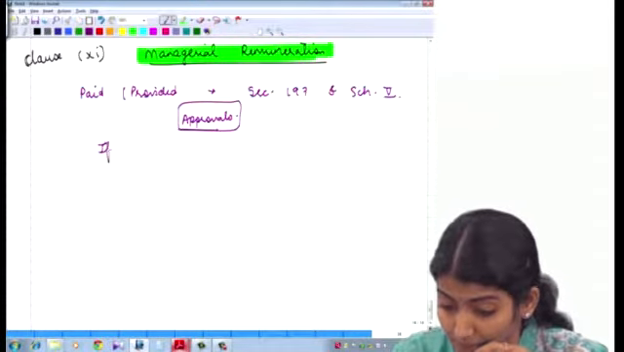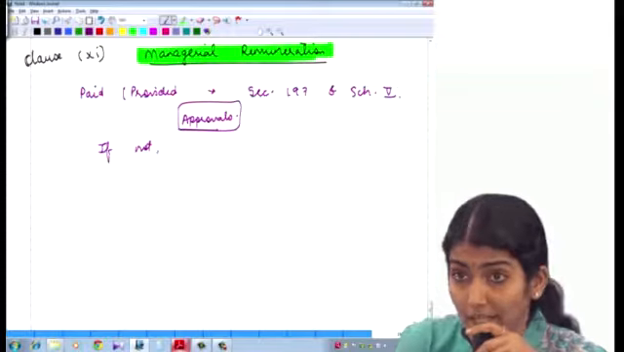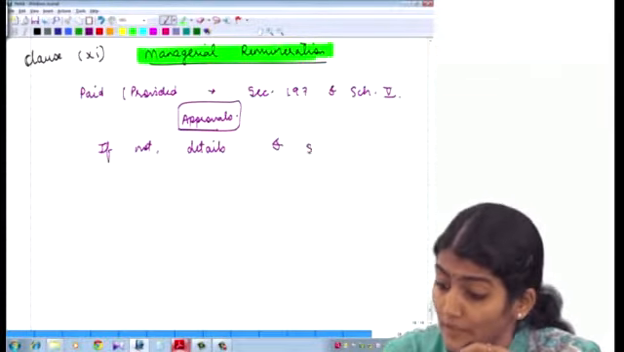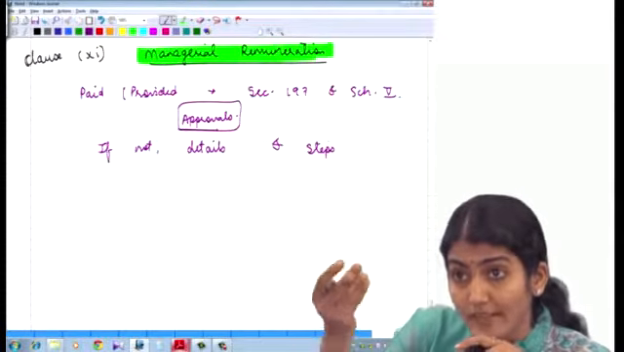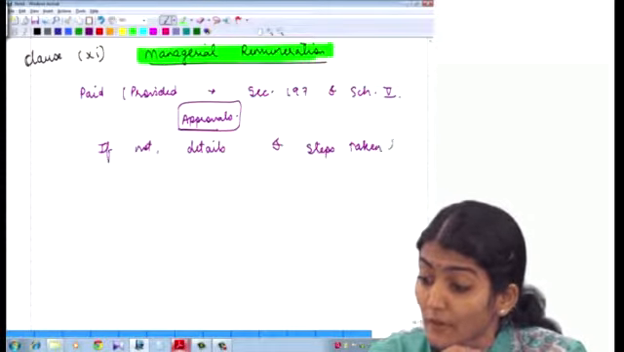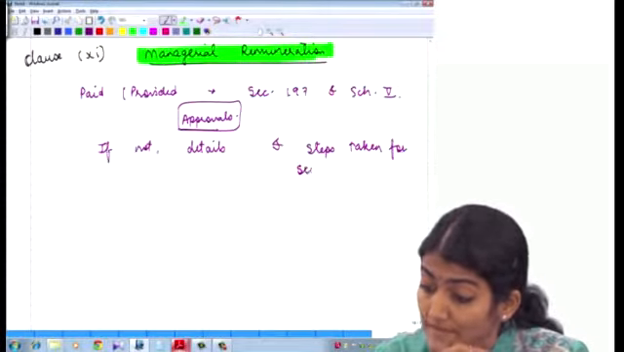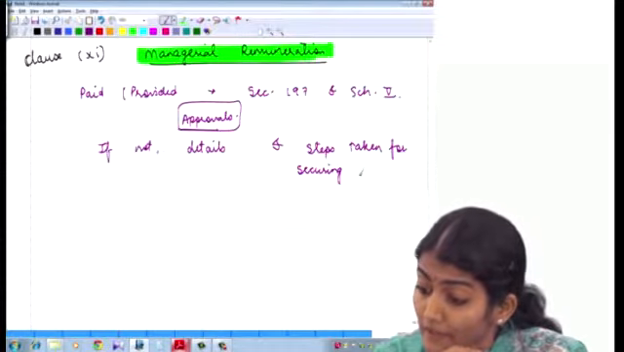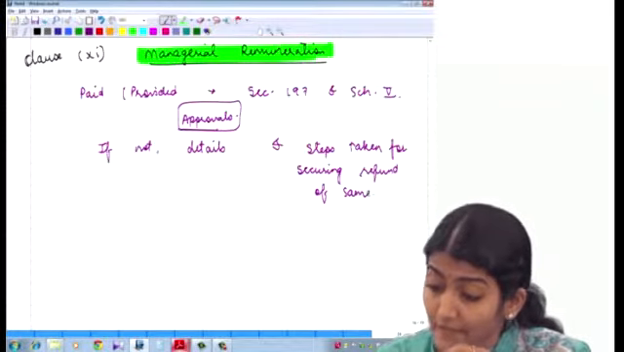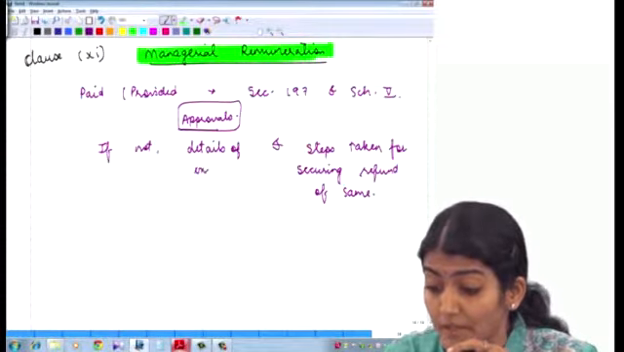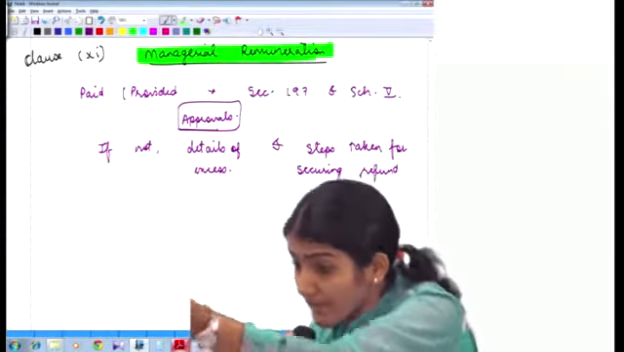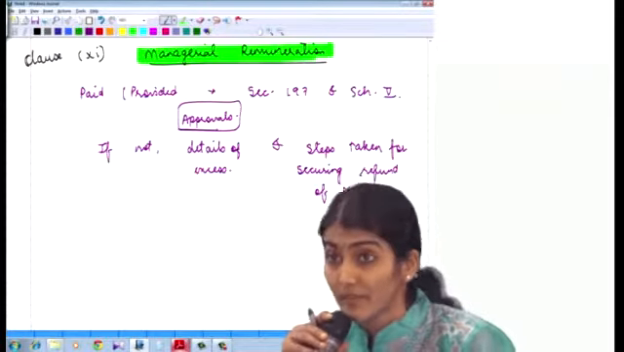And if not, if it has not been provided for, then again the details of the excess, and look at the new thing over there. Steps taken for securing refund of the excess which has been paid. Details of any excess managerial remuneration that has been paid. And it says, if excess was paid, what are the steps taken to secure refund of the same?